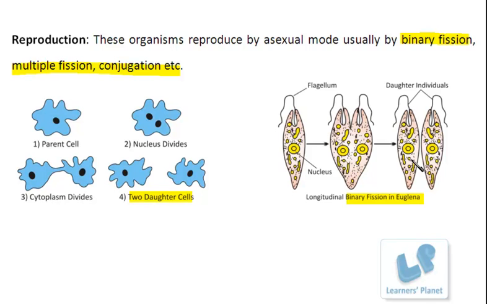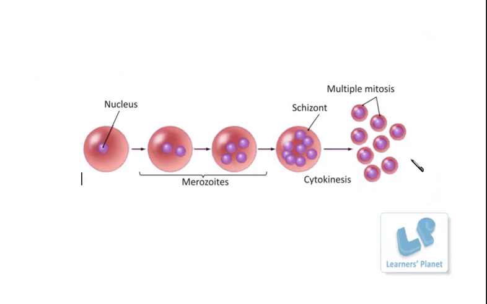In case of multiple fission, you know what happens? Have a look at this picture. This is showing the multiple fission, right? Multiple fission means the cell divides many times and thus many daughter cells are produced through a single cycle, right?